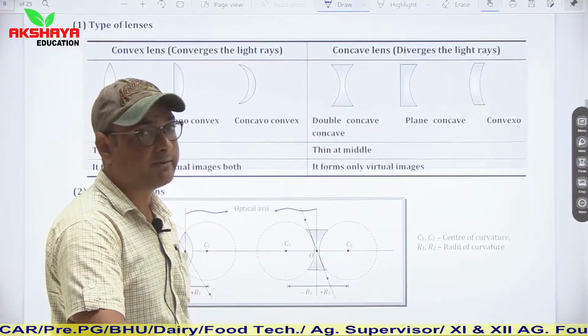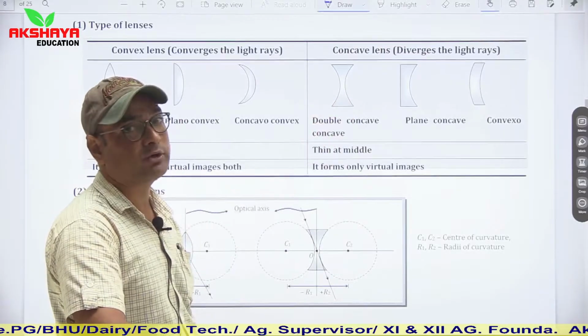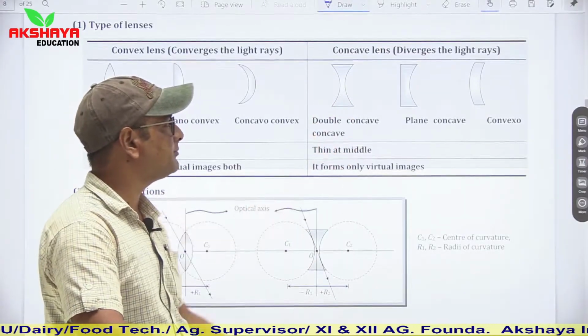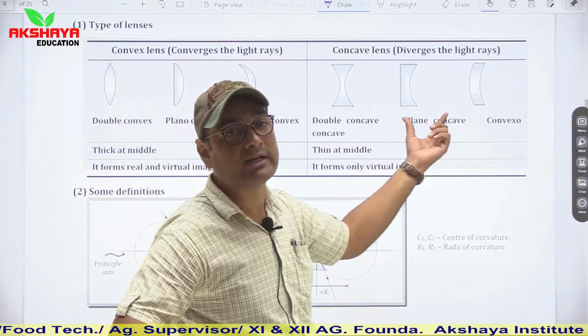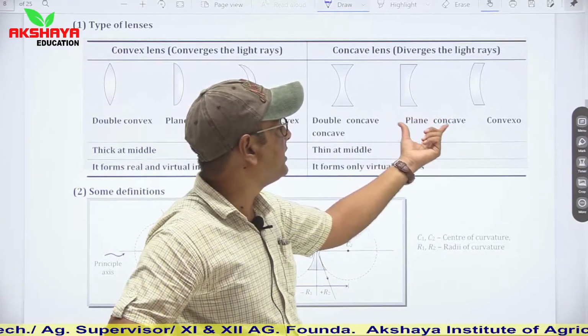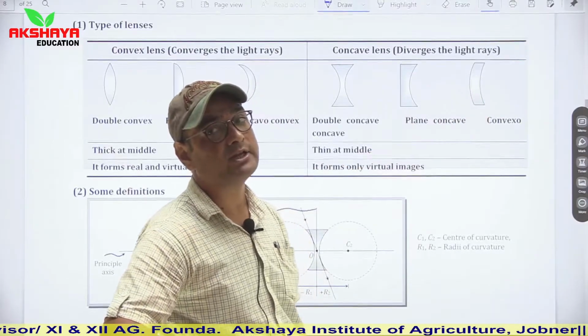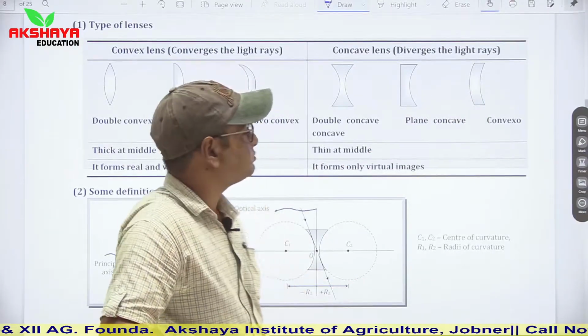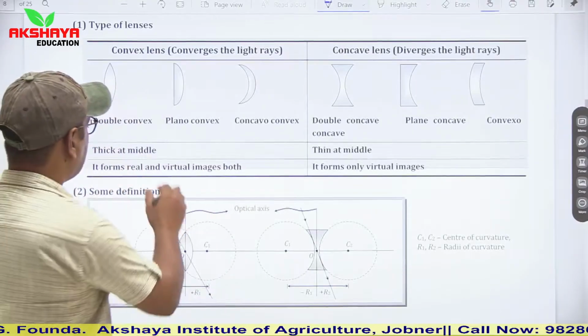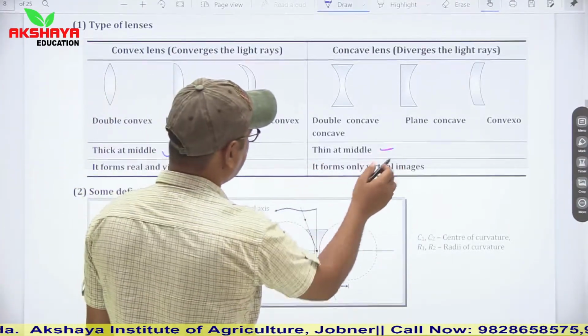Similarly, in case of concave lens, if both the surfaces are concave, then it is known as biconcave. If one surface is concave and another one is plane, then it is plano-concave. And if one surface is convex and another one is concave, then it is known as convexo-concave. So convex lenses are thick at middle, concave lenses are thin at middle.